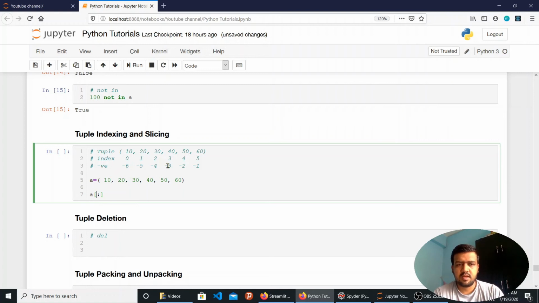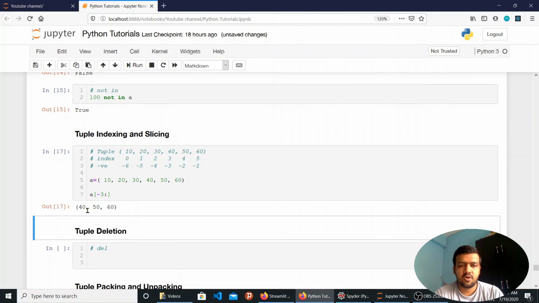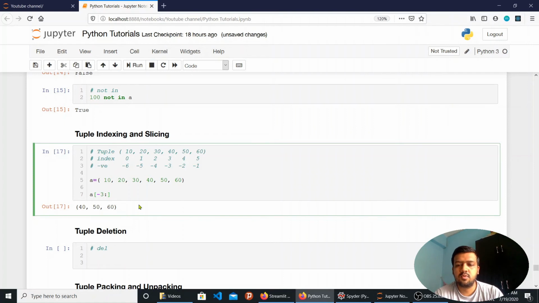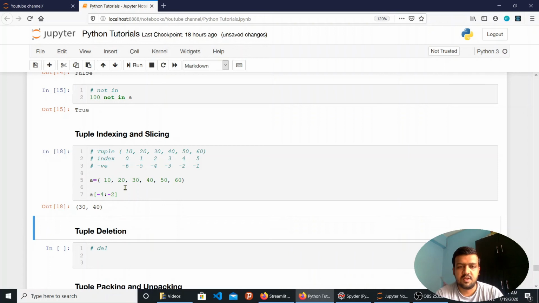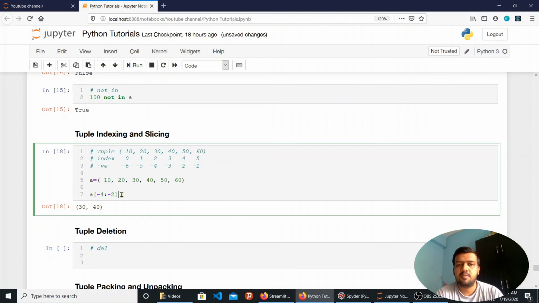Here the last third index is always -3. So I will start with -3 and go till the end. I will get 40, 50, and 60. These are the last three elements present in the tuple. Similarly, if I want the last fourth element and last third element, then I can use -4 colon -2. This is nothing but slicing. So I will get 30 and 40, which are the last fourth and last third elements respectively. Similarly, you can try out different combinations.